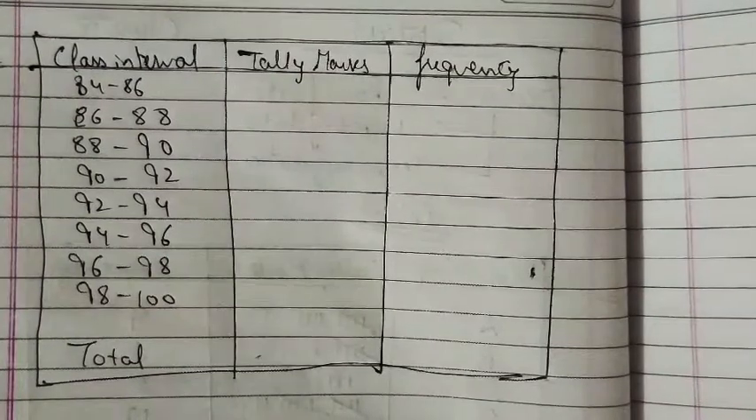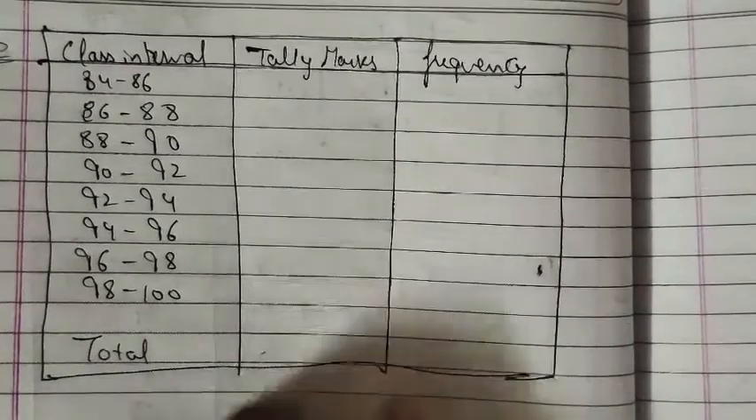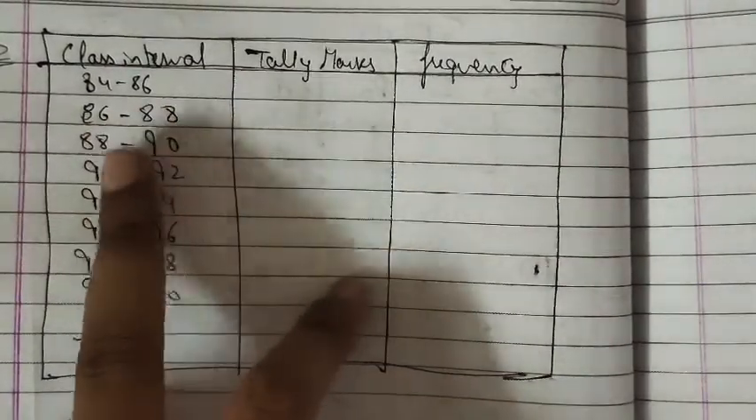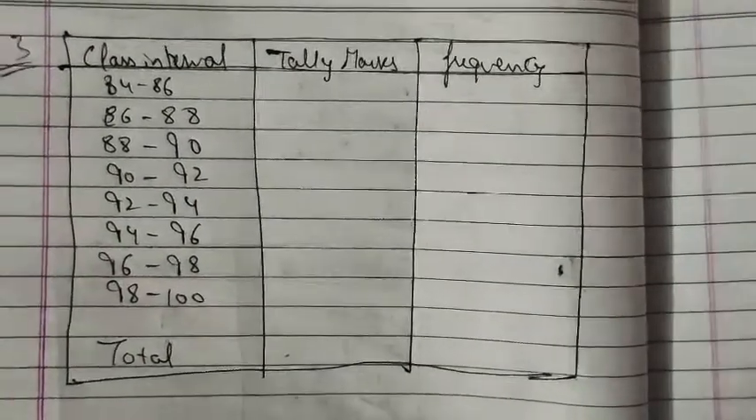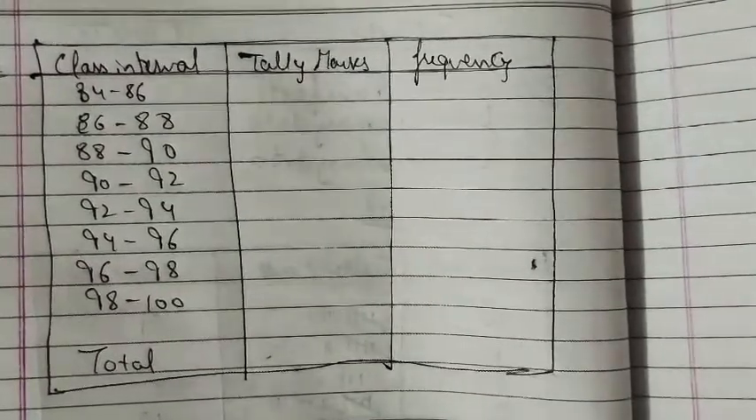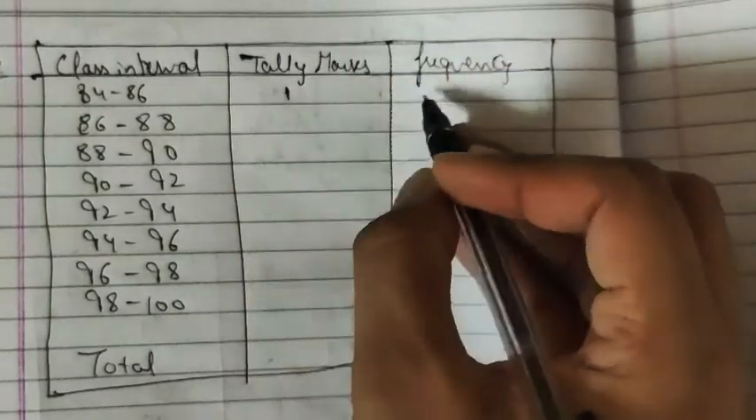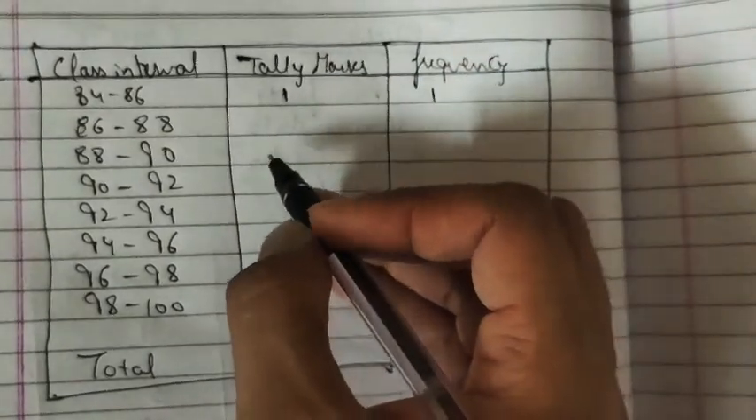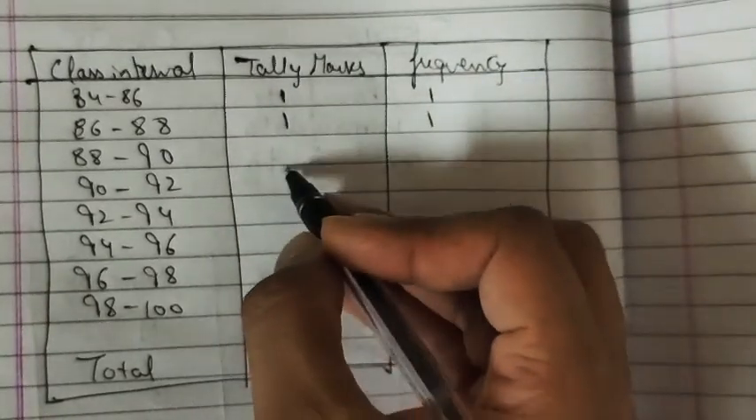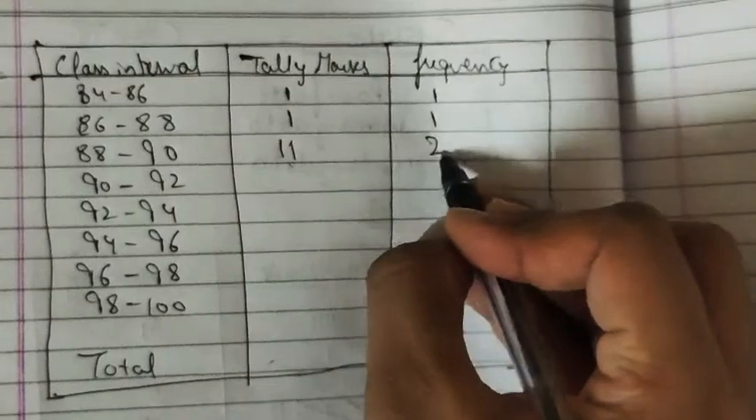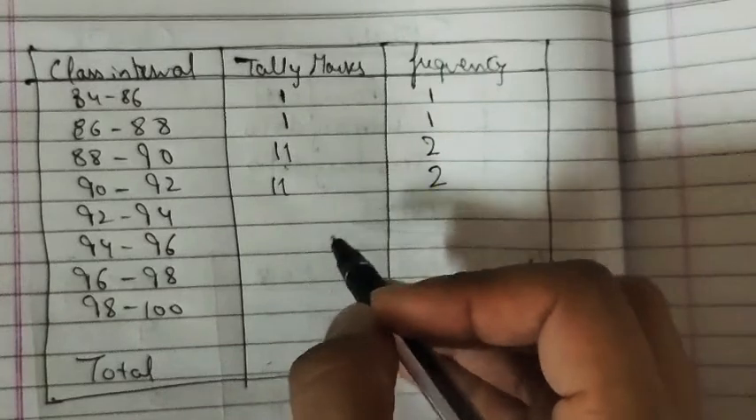Now next we have question number 3. In question number 3, I have taken relative humidity in percent ranging from 84 to 86, 86 to 88, 88 to 90 and so on, and the tally marks we have to determine. From 84 to 86 we will have 1, so frequency is 1. 86 to 88 also we have 1. 88 to 90 we have 2. 90 to 92 we have 2 again.